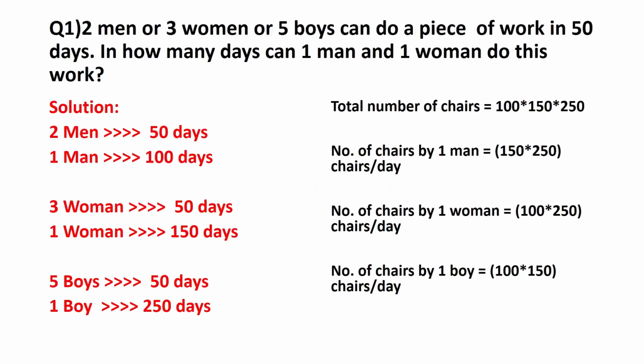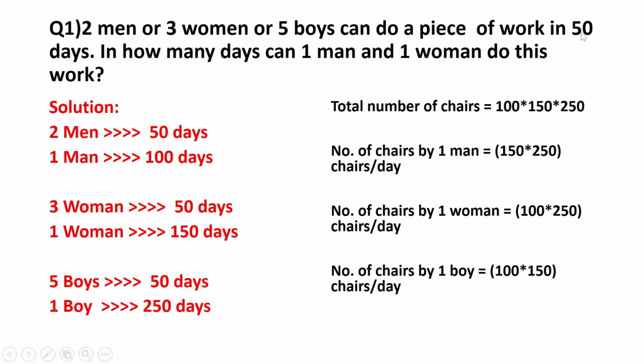So let's begin up with the first problem on time and work, and let's see how do we approach this problem. The question says, 2 men or 3 women or 5 boys. So it means either 2 men or 3 women or 5 boys can do a piece of work in 50 days. In how many days can 1 man and 1 woman do this work? So please try to understand.